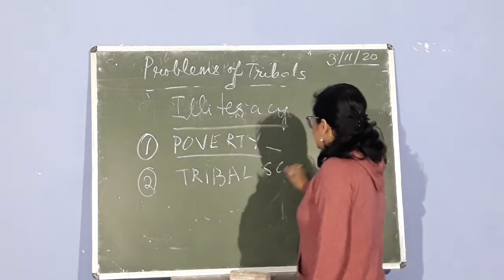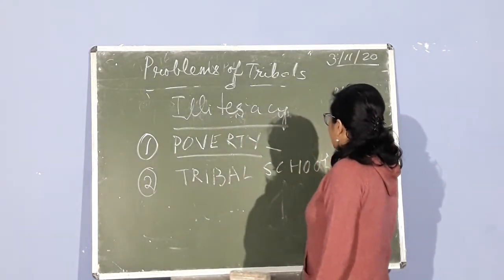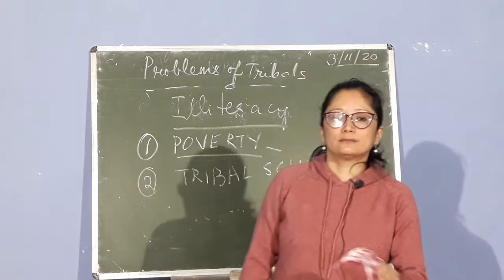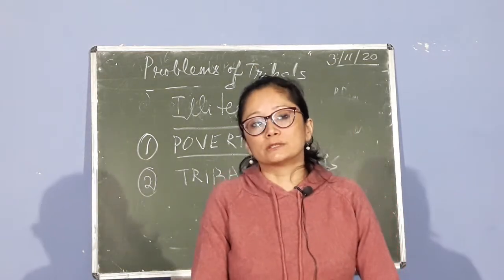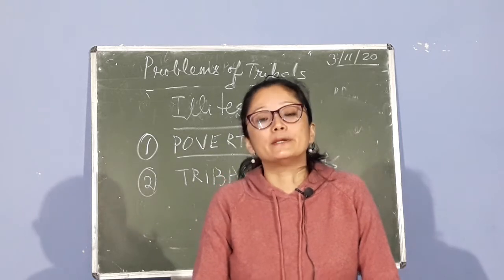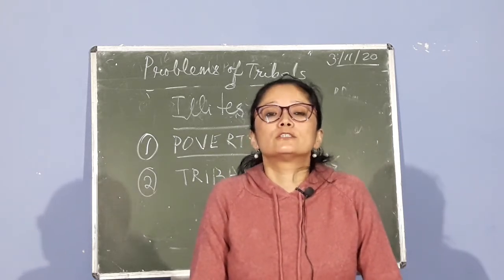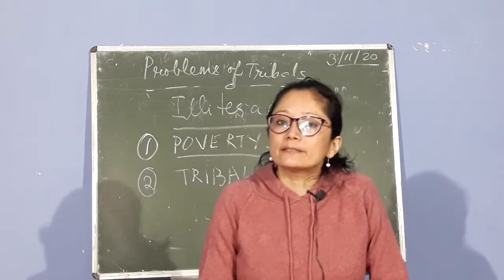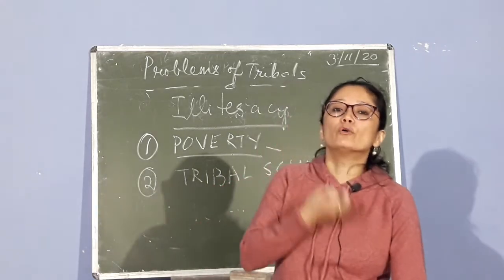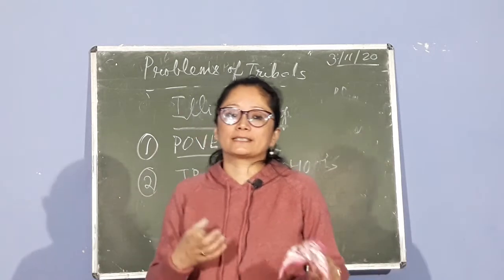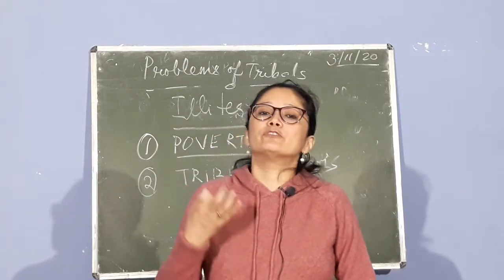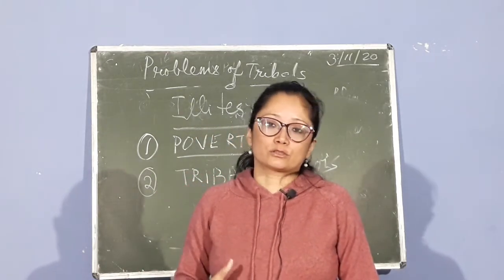Next thing that we see here is the absence of tribal schools. We might have schools, government schools might be there, primary schools might be there, but those schools are not tribal schools. And the tribals have their own dialects. We have discussed this. They have their own script also.